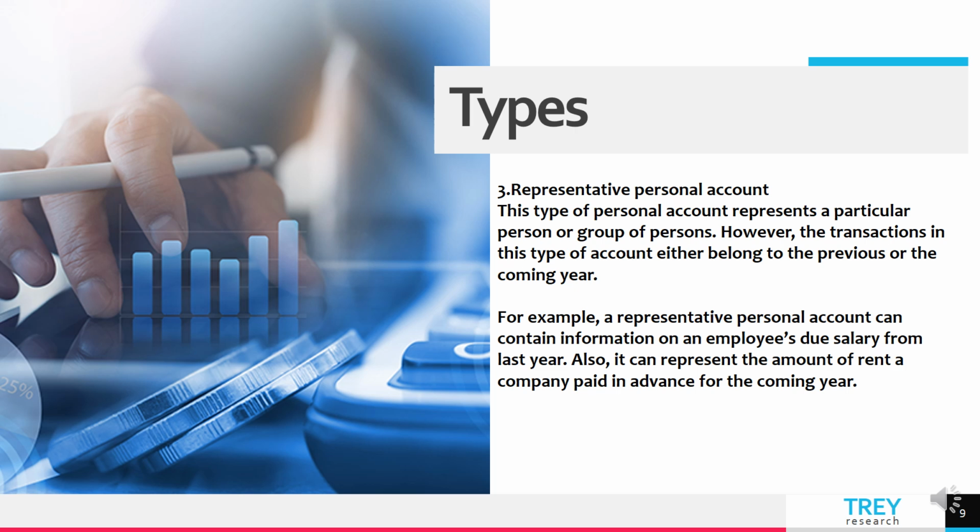If we take into consideration outstanding salaries, you will see that this account does not explicitly state the name of one person. Rather, it is a representation of a group of persons. In this case, the employees of the business firm. So, outstanding salaries is an example of representative personal account.